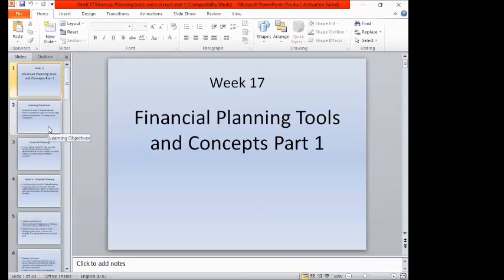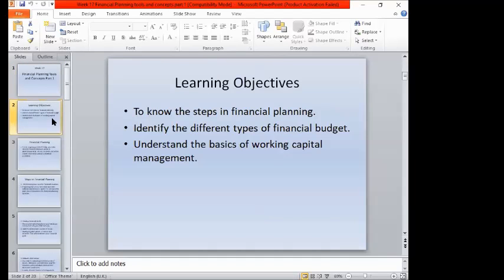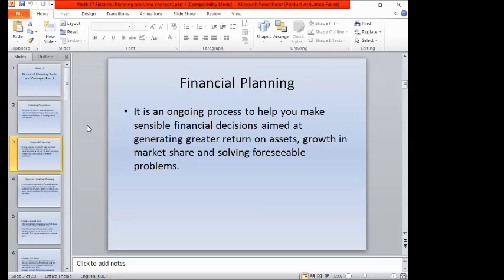Okay, so what will be our learning objectives in discussing the financial planning tools and concepts is to know the steps in financial planning, to identify the different types of financial budget, and to understand the basics of working capital management. So how do we define financial planning?